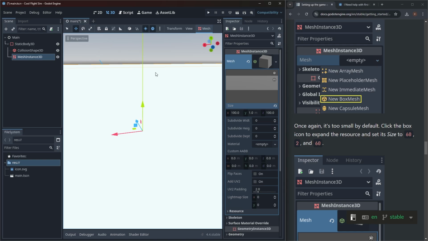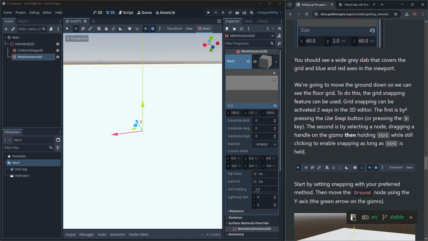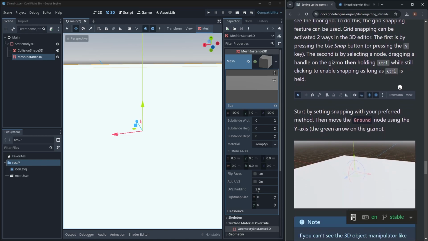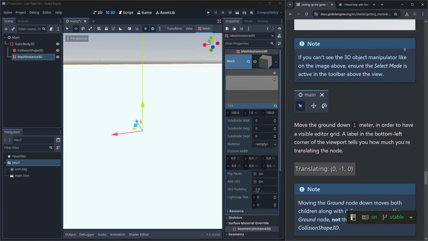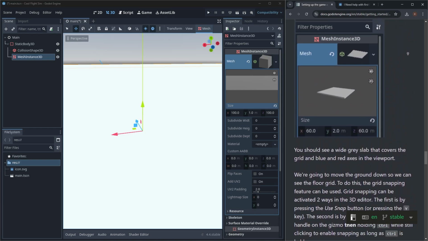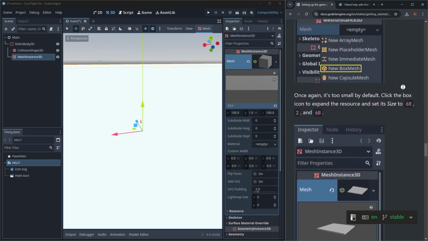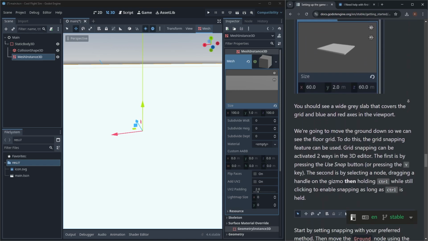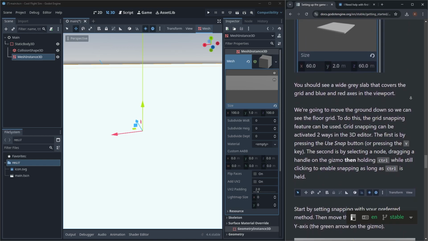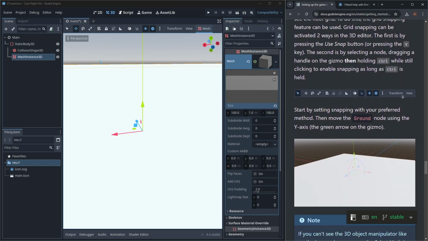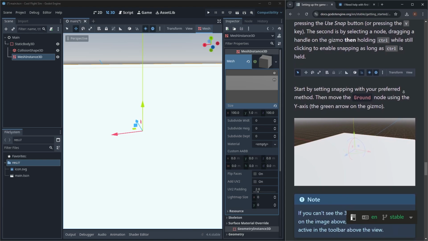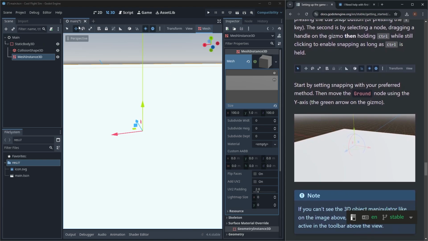All right. So next, what are we going to do? It's too small. We fixed that. We're going to move the ground down so we can see the floor grid. Start by setting snapping with our preferred method.